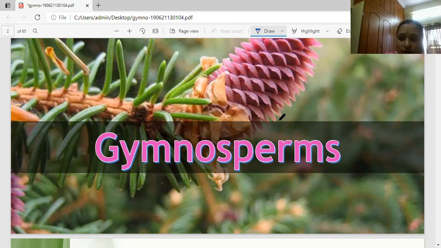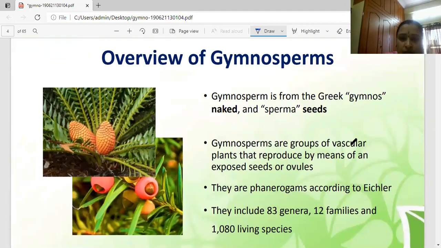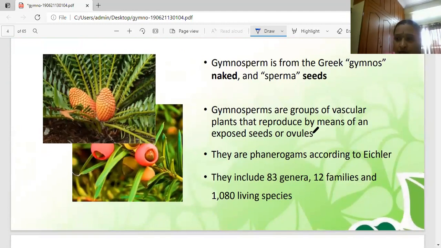Another scientist, Geobel, is there. According to the scientist Geobel, gymnosperms are phanerogams without ovary. Already I'll explain what a phanerogam is. Each and every scientist expresses it in different ways. According to Geobel, the gymnosperms are phanerogams without ovary. The phanerogams are spermatophyta. Both names are the same, girls. Spermatophyta or phanerogams, both names are the same.